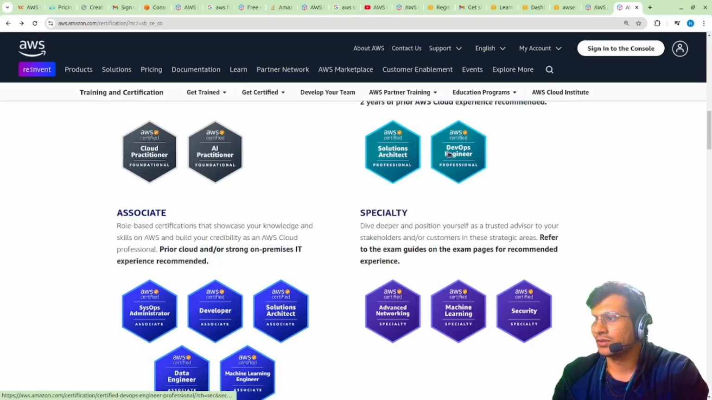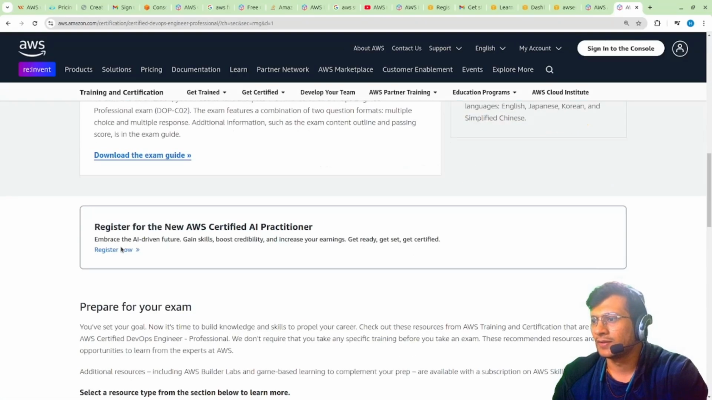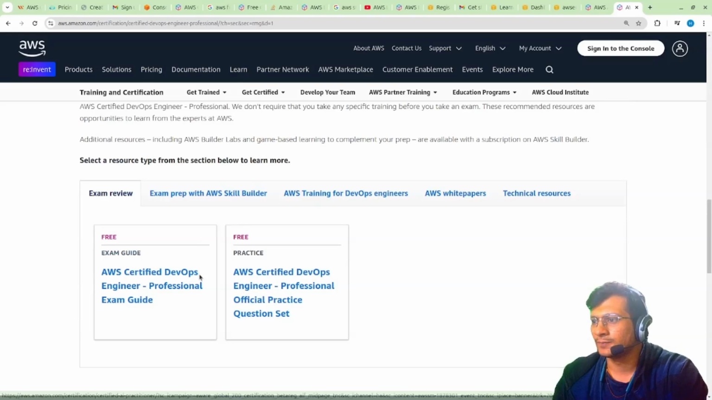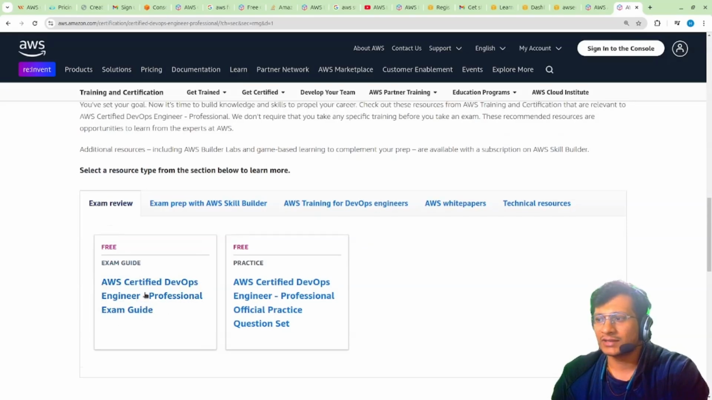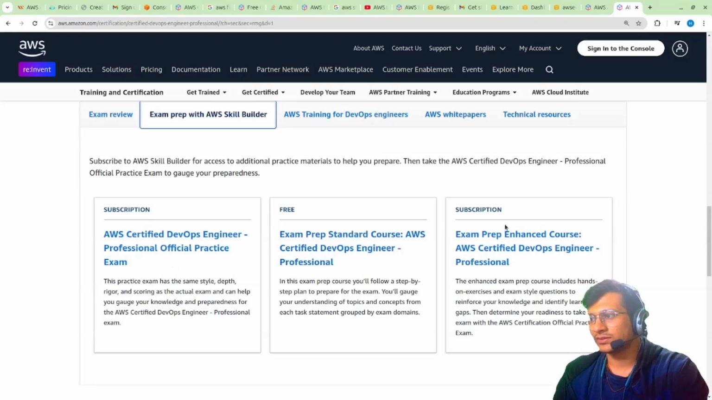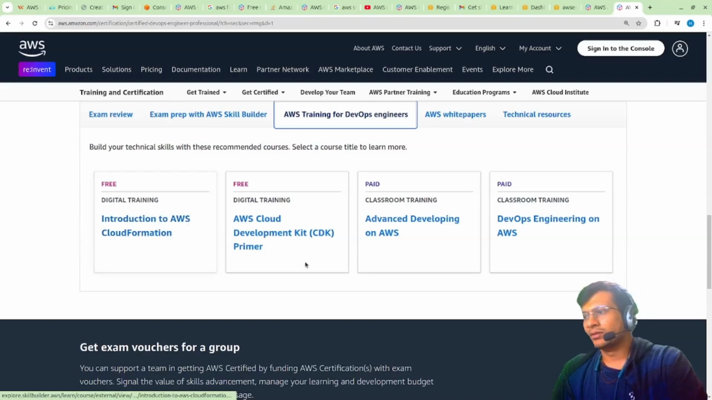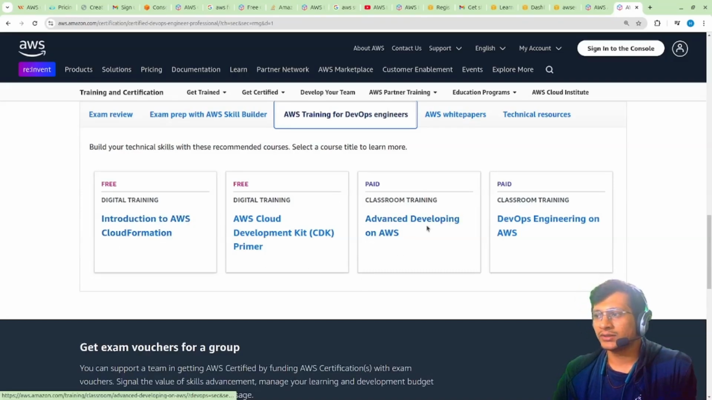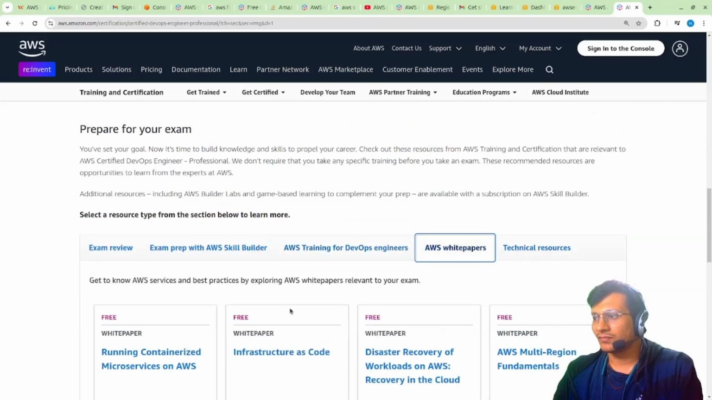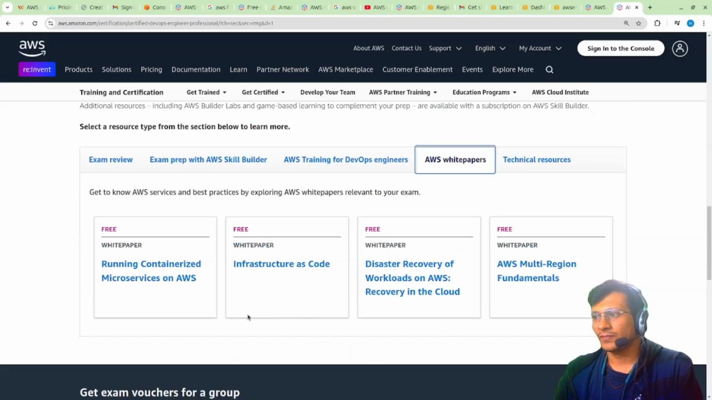So this is for security. If I go for DevOps engineer, I think $250 is the price over here. This is the free exam guide, and the official practice question set. AWS provides a lot of things. You just have to go in, and there are free courses also available, and subscription-based courses on AWS Academy. Training for DevOps engineer, free training is also available. Then there are paid classroom trainings, like advanced developing on DevOps engineering on AWS. White papers are in abundance.